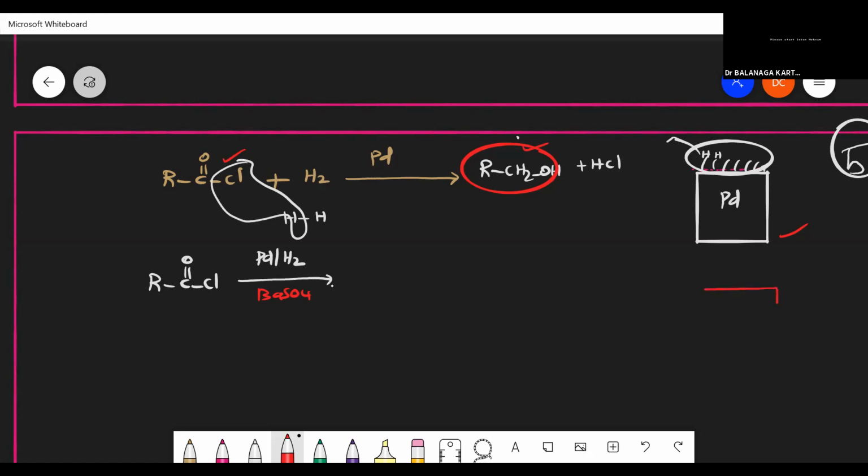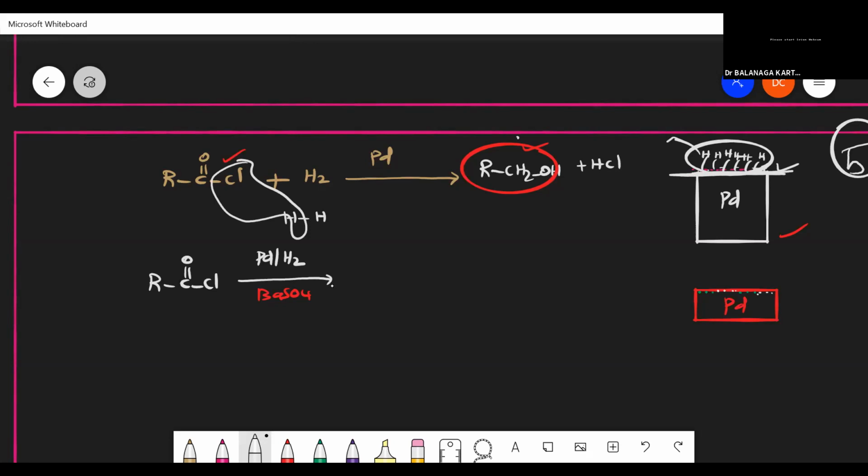Partial reduction. Now you can assume it here. This is a palladium surface. Entirely, completely, only hydrogen is there in the first case. All are hydrogen. It can occupy more space. But here, because the palladium surface is free, there is no other material on that surface.